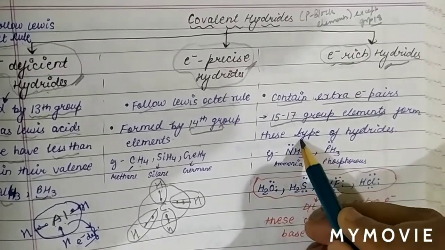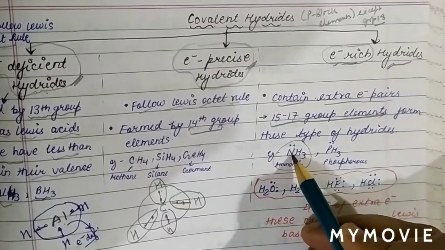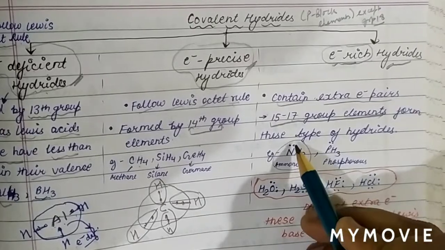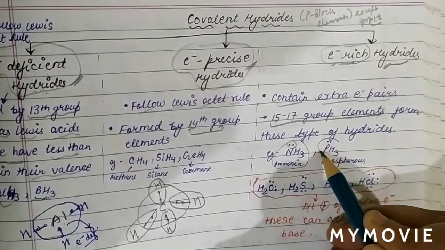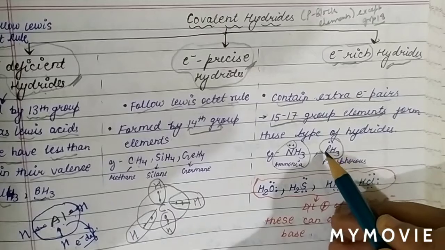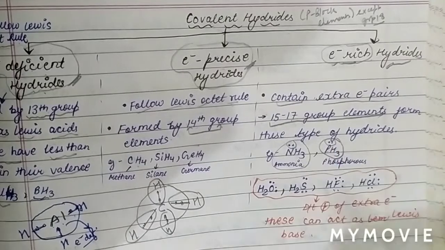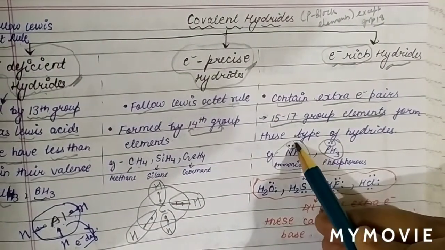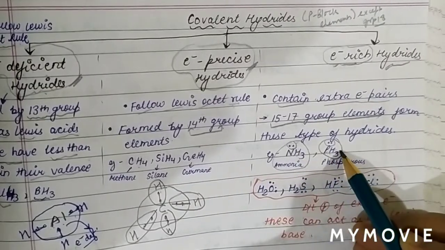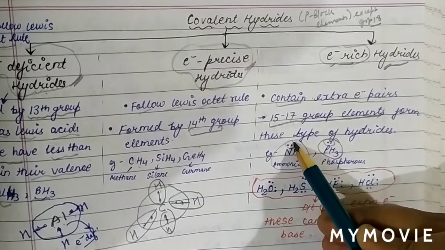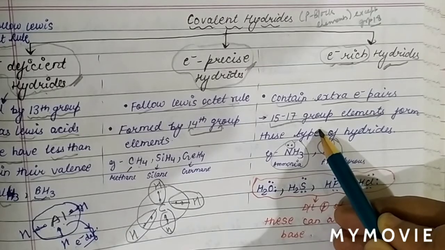We can also see an example like NH3. How many bonds are formed by nitrogen with hydrogen in ammonia? 3 bonds, and there is an extra electron pair. In the same way, there are also 3 bonds of hydrogen formed by phosphorus, and also 1 extra electron pair. Due to this extra electron pair, these hydrides are electron rich, and these pairs can be donated to those atoms which have electron deficiency.